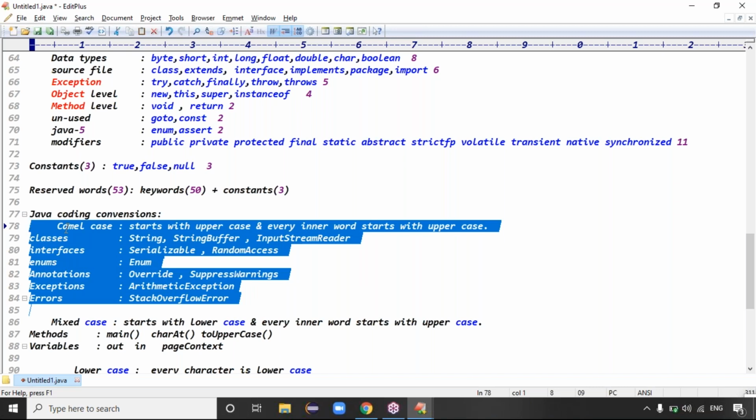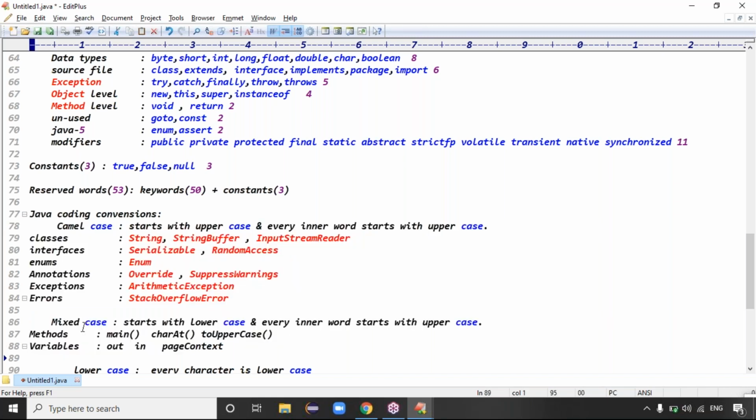What do you mean by camel case? It starts with uppercase, and every inner word starts with uppercase. Variables and methods follow the mixed case convention.